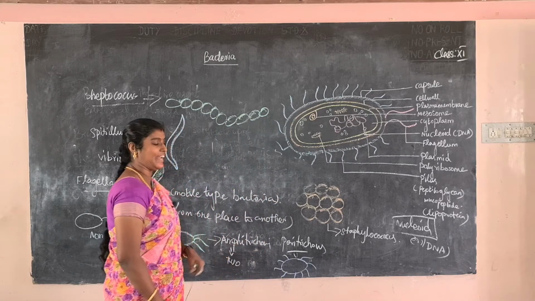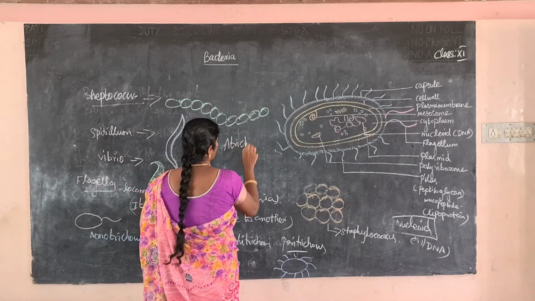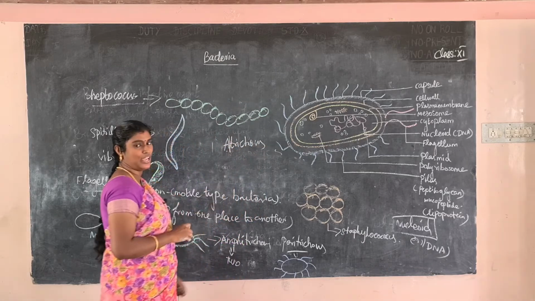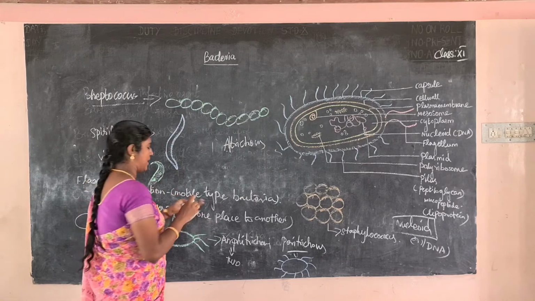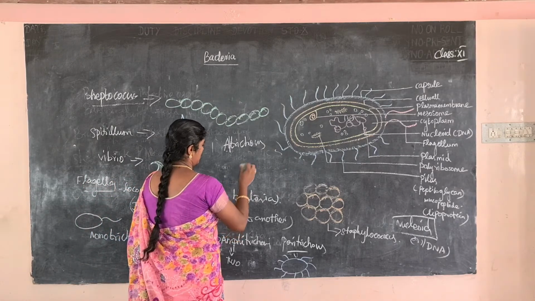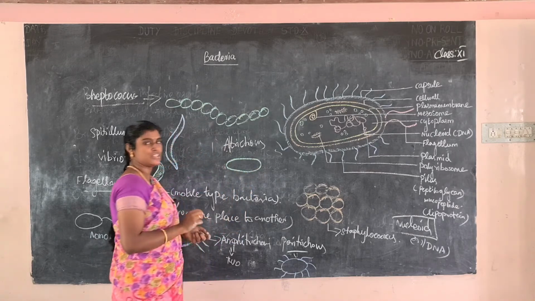Next one, atrichous. What is the meaning of atrichous? It means absent of trichous. That is called atrichous. So flagella are totally absent in the bacteria. For example, this is the shape of an atrichous bacteria.